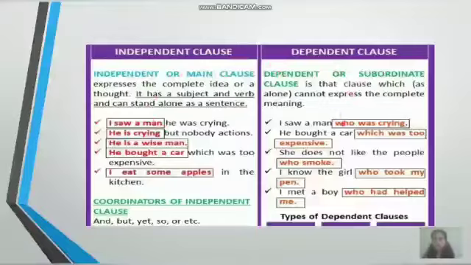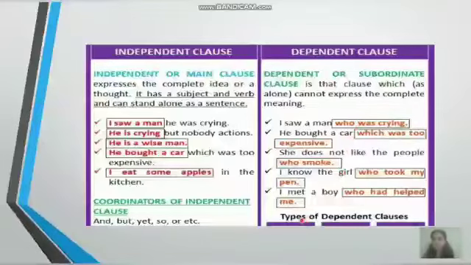Now look at this example. Who was crying? So here again I have a subject who and I also have a verb crying. But was crying, who was crying? If I read this part of the sentence alone, it does not give me a complete thought or an idea. Only when I read the full sentence, I saw a man who was crying, we get a complete thought or an idea. Therefore, the dependent clause always depends upon the independent clause to give you a complete thought or an idea.